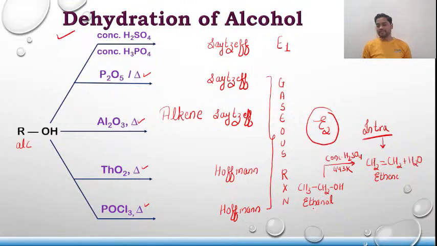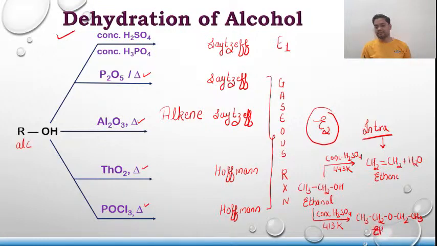But if I do the same reaction, with concentrated H2SO4 again, but decrease the temperature to 413 Kelvin, maximum 413 Kelvin, the product formed over here is CH3CH2OCH2CH3, that is nothing but ether.